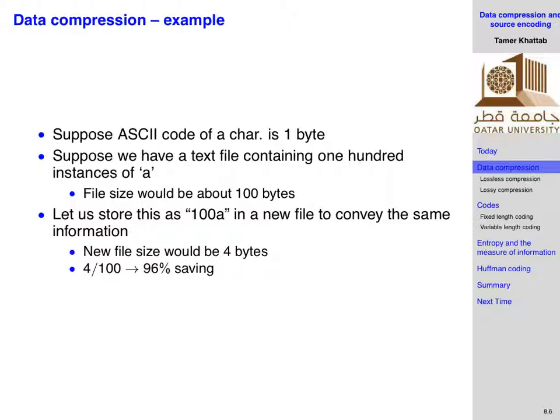Now, here is a quick intuitive example of how you can do data compression. Assume that you are representing your characters, the alphabets of the English language, for example, using the ASCII code. So each one of those characters is going to be represented by 1 byte. Okay? And now assume that you want to send 100 A's. So A 100 times, right?